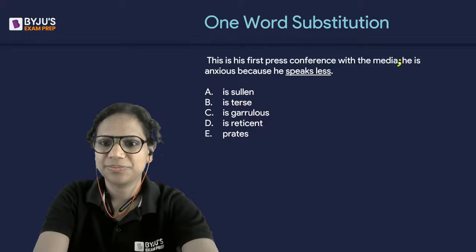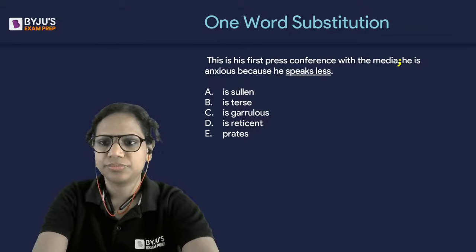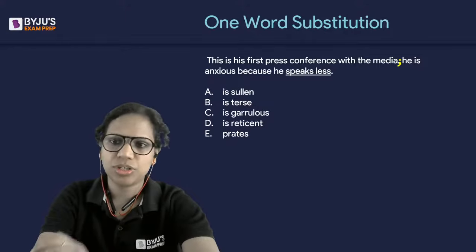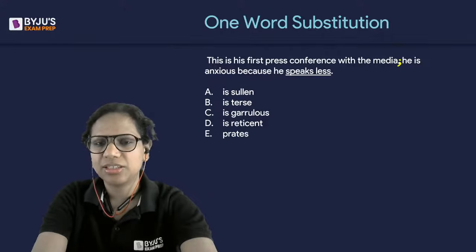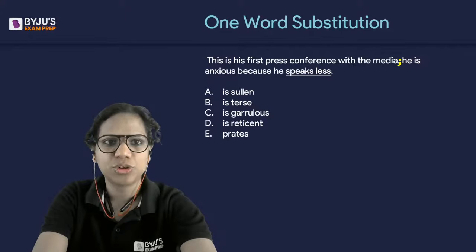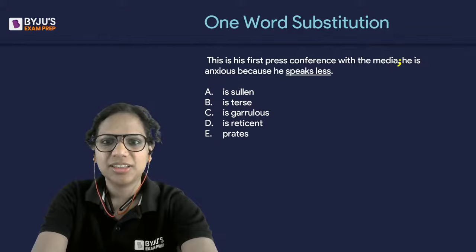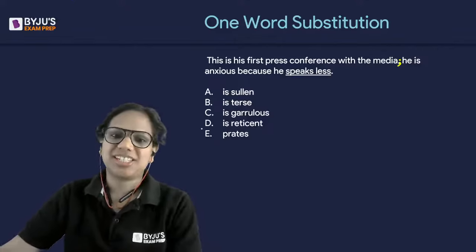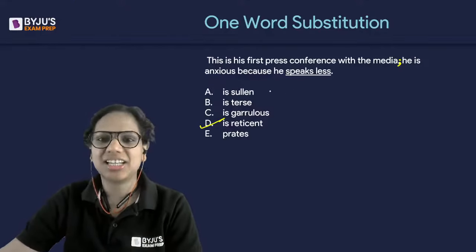What do you say? Nidhi says D. All right. Okay, a lot of D's I've got. Others? What are the others doing? I want everyone to respond. Yes. These are time-saving questions, scoring questions. Perfect. He is reticent. That is the answer.